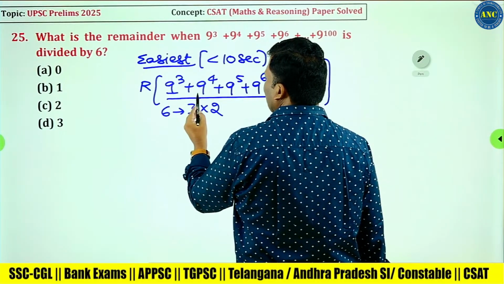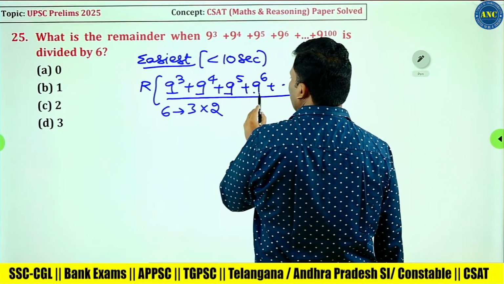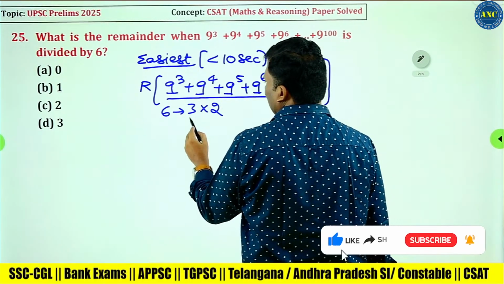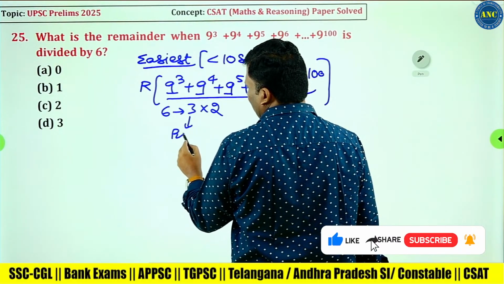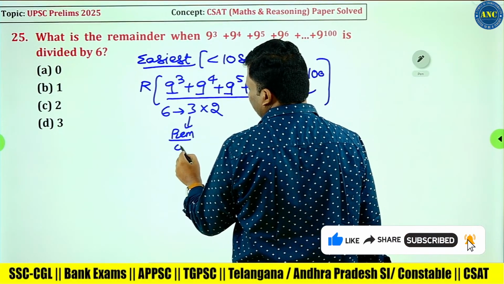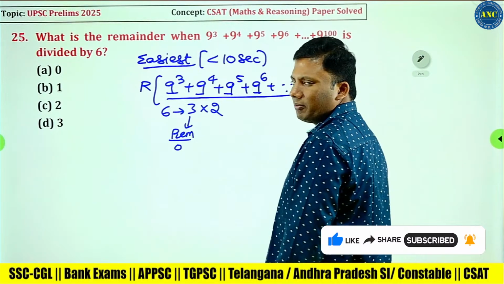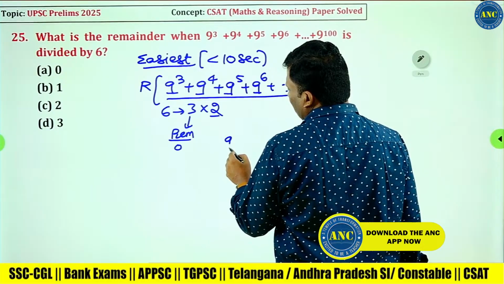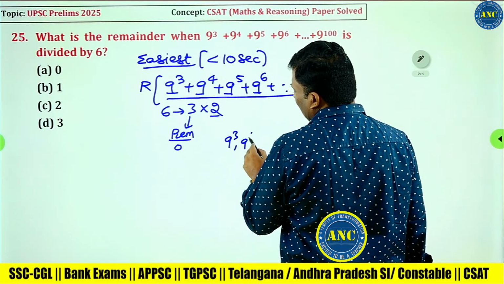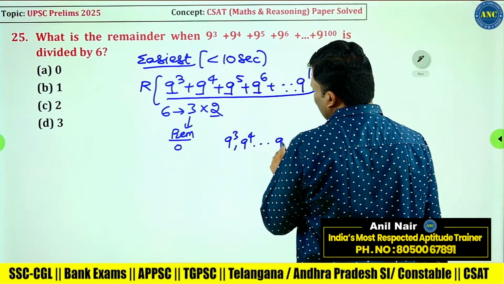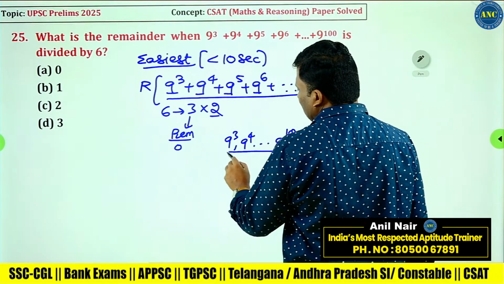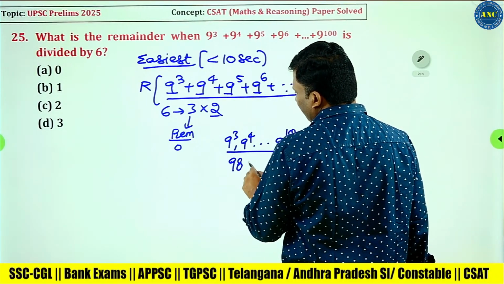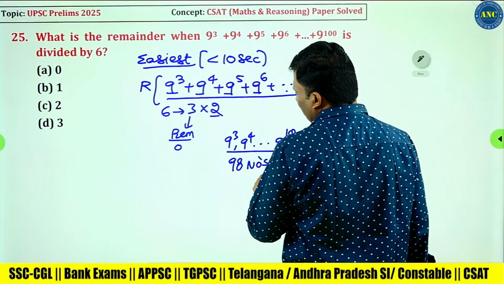9 is divisible by 3, so every term is divisible by 3. With 3, the remainder is 0. So with 2, how many numbers are there? 9 power 3, 9 power 4, up to 9 power 100. Total 98 numbers are there.